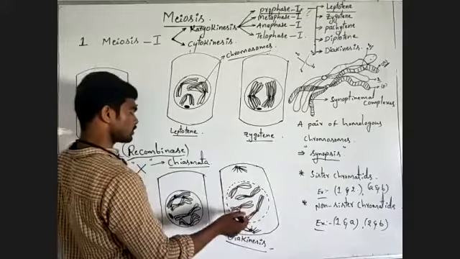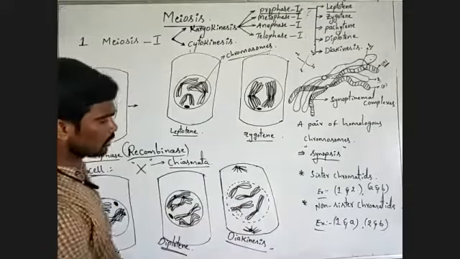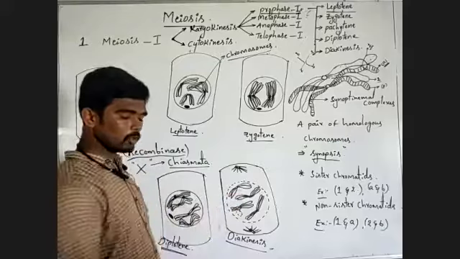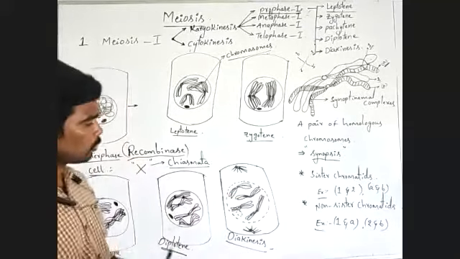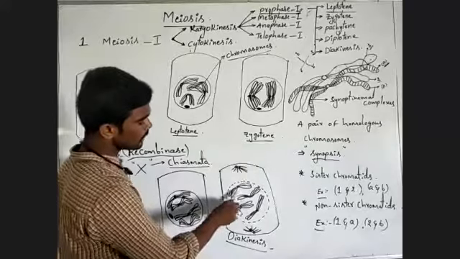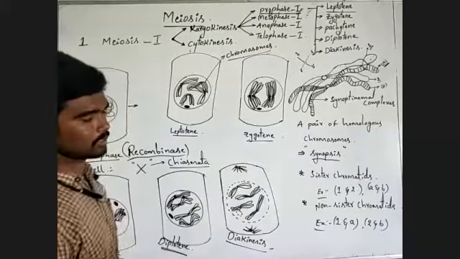But in the last step of prophase one, the two homologous chromosomes are completely separated.